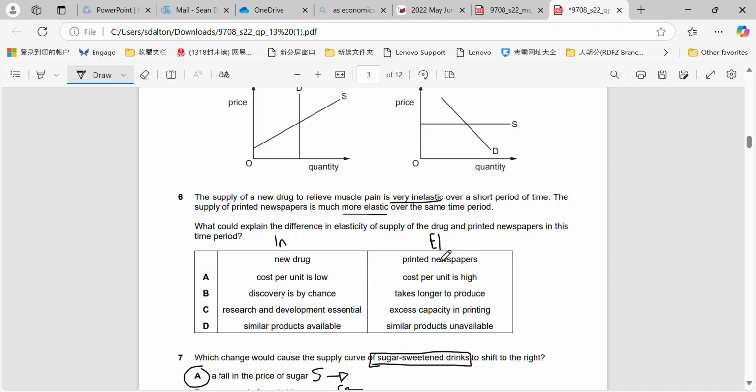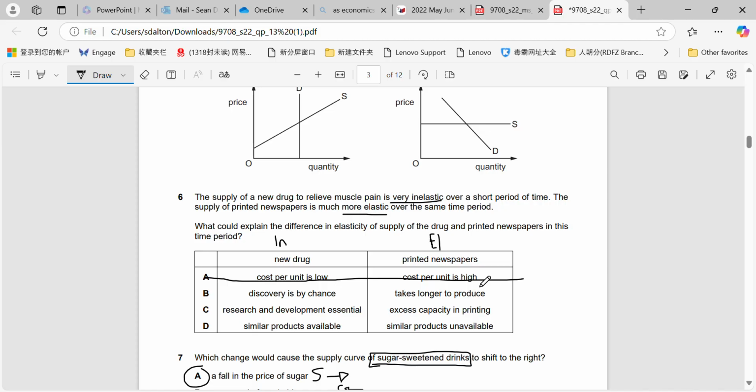Okay, so what we would have, therefore, if the cost per unit is low, that would make it elastic, right? So that can't be correct. And cost per unit being high would make it inelastic for printed newspapers. The discovery is by chance for the new drug. That wouldn't really have an effect on whether it's inelastic or elastic, right? Because it's more to do with the determinants of PES.